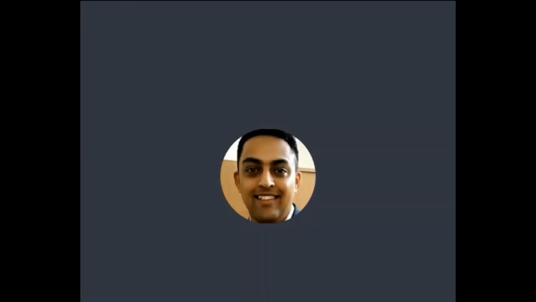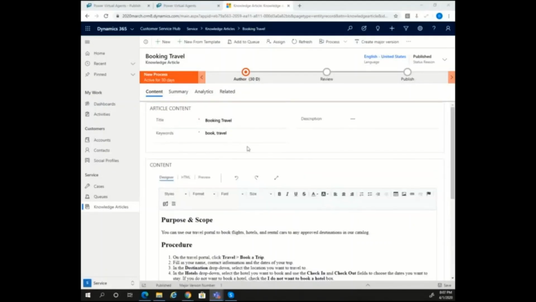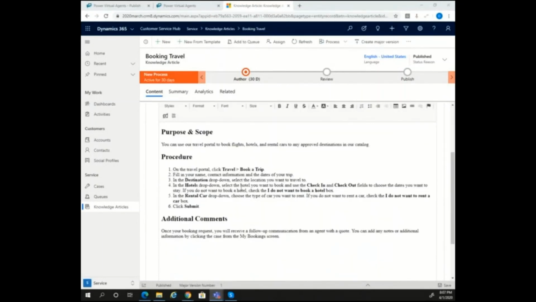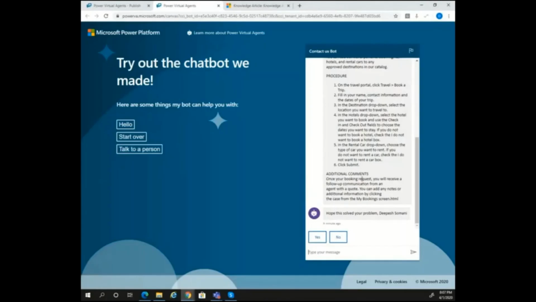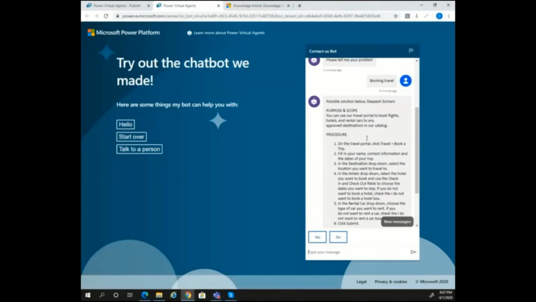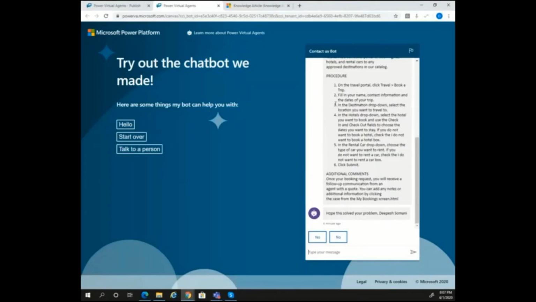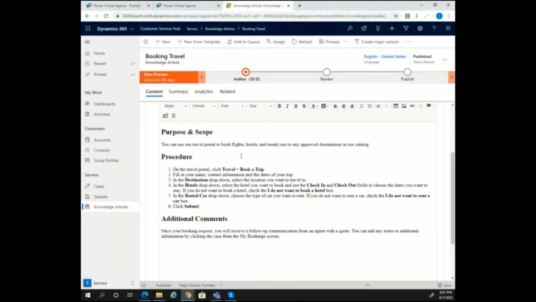As you can clearly see, I have quickly gone in and navigated to the Customer Service Hub application. The reasoning behind this is pretty simple. I just wanted to save time for our demonstration. And you can look at this, that booking travel is one of the identified knowledge articles here. And this is the solution. You can see what solution I'm getting on the bot screen, right? It is the same solution. So the bot is really able to query and give me solutions. So the case deflection has already happened.